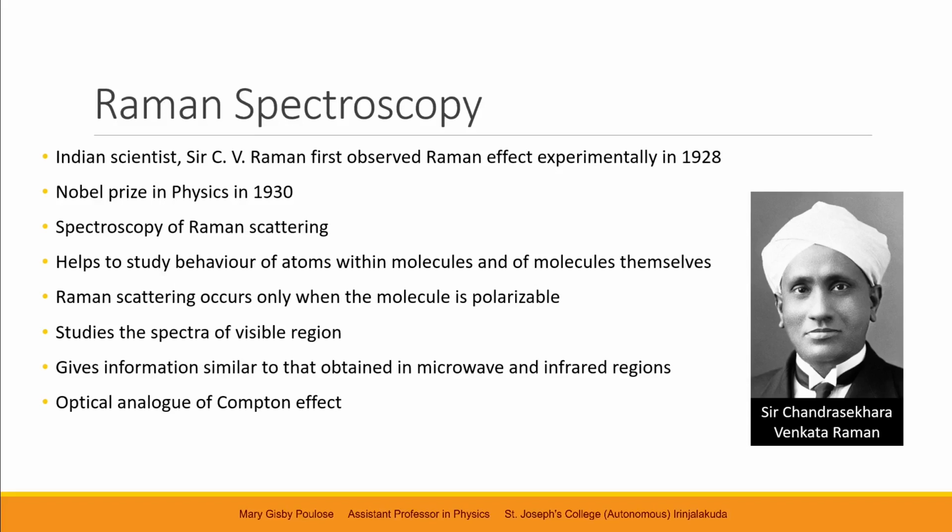Likewise, here, white light, visible light, or in particular nowadays, lasers are allowed to fall on the sample, and the scattered light from that sample is studied. Hence, we call Raman scattering as the optical analog of Compton effect.